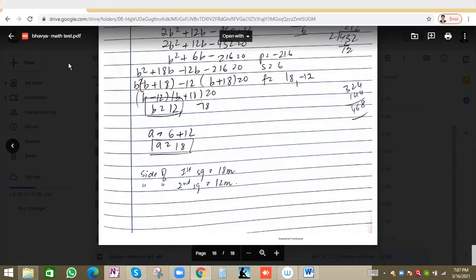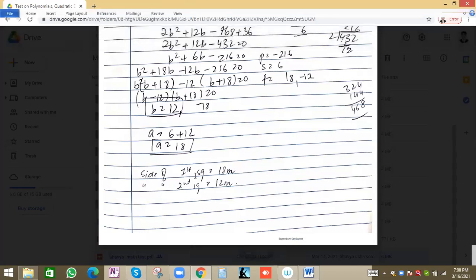And one more important thing: always write something, especially in subjective questions. Write something like "uploaded on Drive". Simply "uploaded" will also be fine. Something you have to write. Or best is you can write the answer also. Ideally it should be the answer. Suppose I am getting the sides of the squares, first square 18, second square 12. I can write this in the last two lines: side of first square, side of second square. Something we have to write.